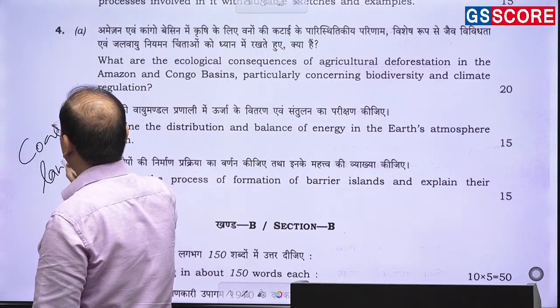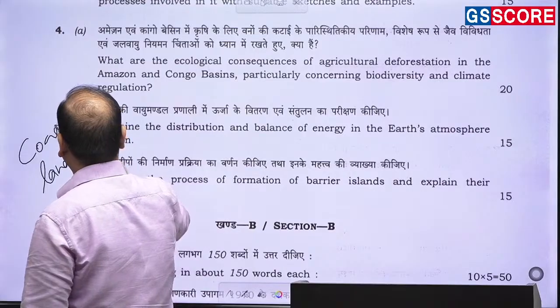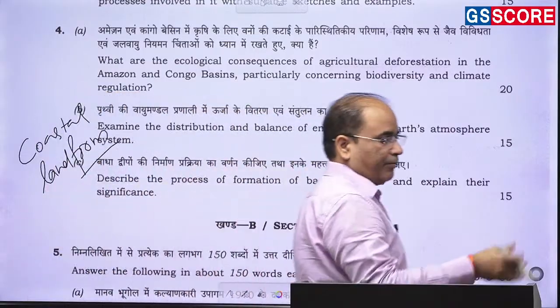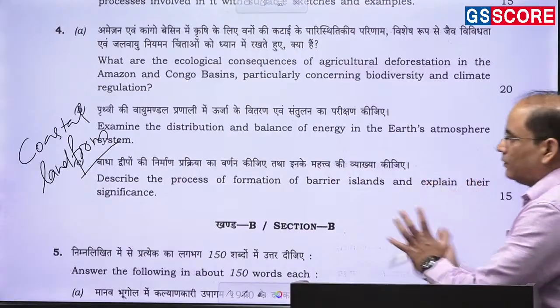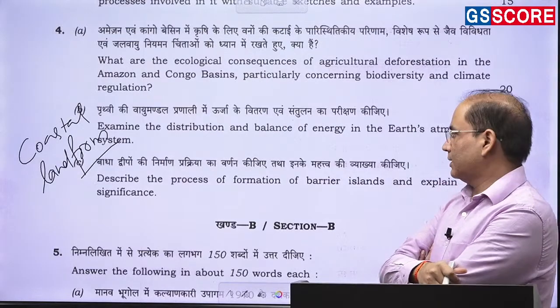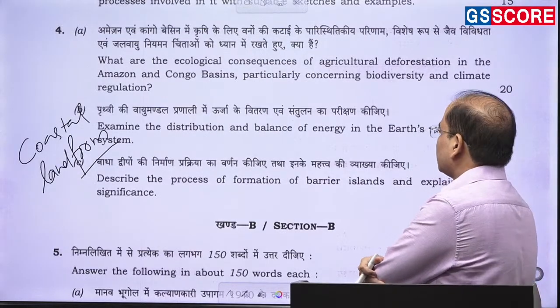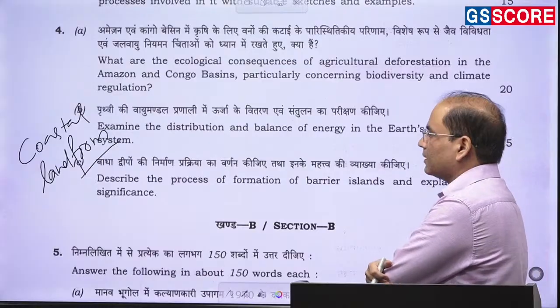Coastal landform. So they have asked periglacial landform, they have asked glacial landform, they have asked coastal landform. So almost 2-3 landforms have been checked. Describe the process of formation of the barrier islands and explain their significance.